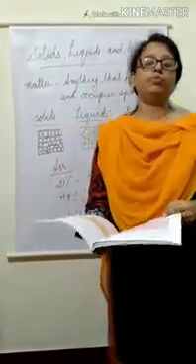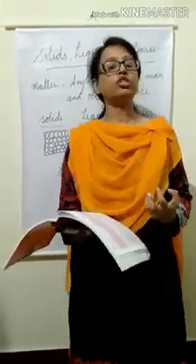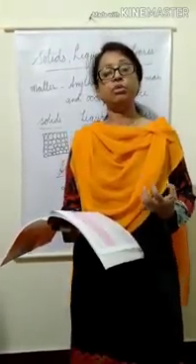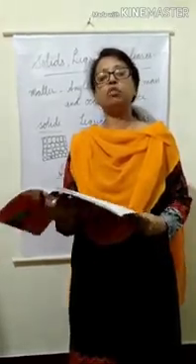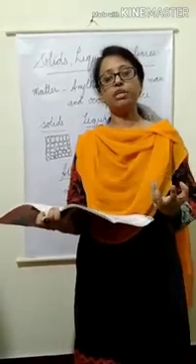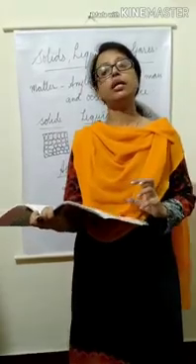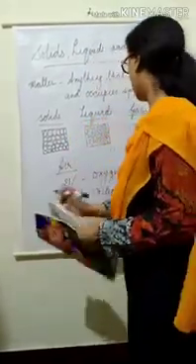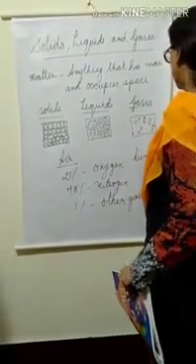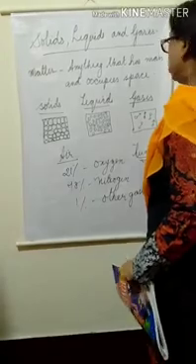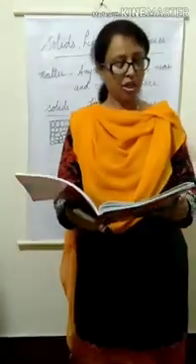Next one, water vapor. Water vapor in the air comes from the evaporation of water from the water bodies. When the water from the water bodies evaporates, water vapor comes in the air. And the amount of water vapor in the air is called humidity. So what is humidity? Humidity means the amount of water vapor in the air.